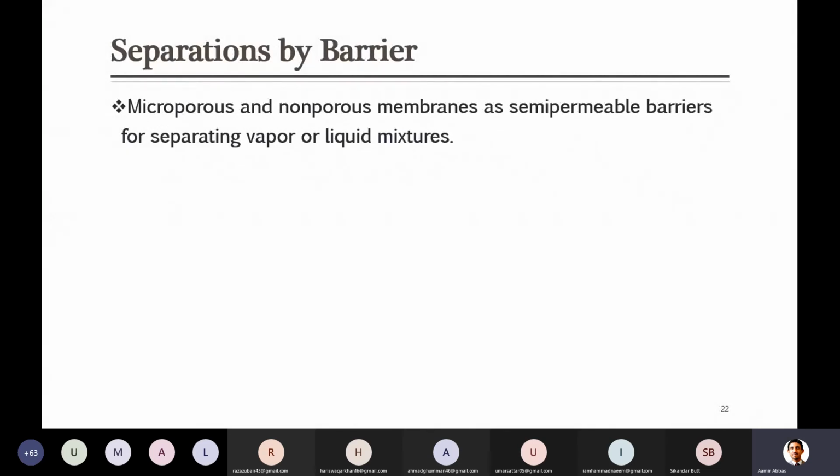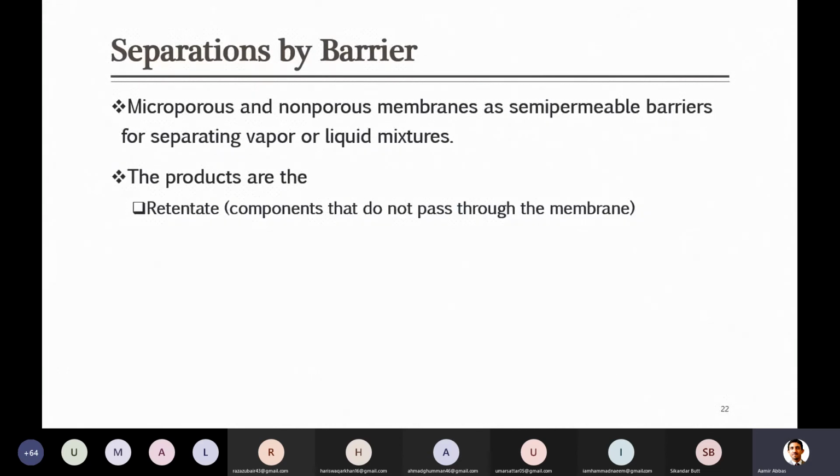But they act as a semi-permeable barrier. Semi-permeable means they allow some components to pass through while some are retained on their surface. Either microporous or non-porous, both can work as a semi-permeable barrier, and they can be used for separation of both vapor and liquid mixtures.